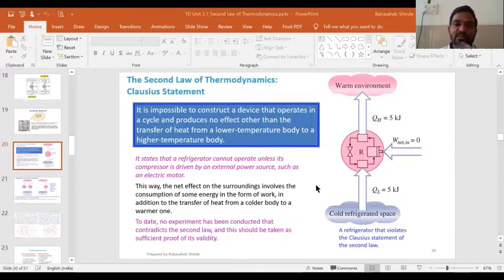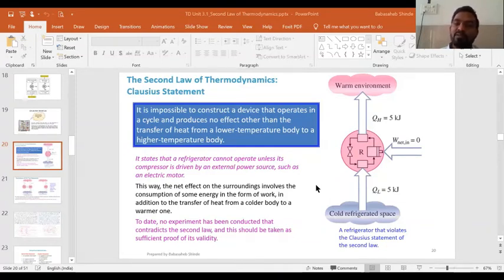In case of refrigerator or heat pump, that external energy is nothing but the work required to drive the compressor. If you do not provide work as an input to the compressor, that refrigerator or heat pump will not work, and that is the Clausius statement.